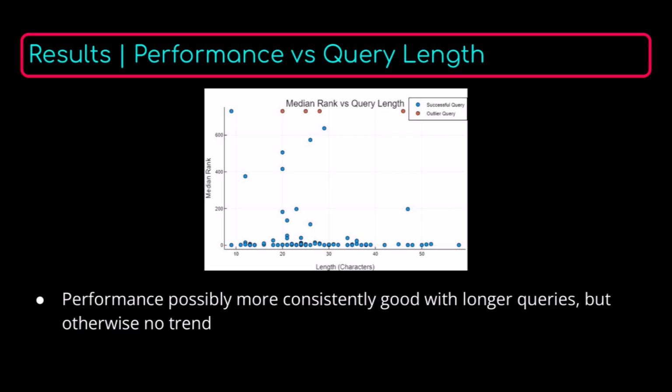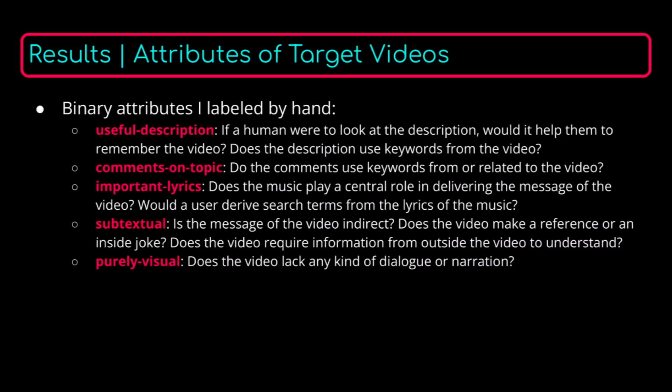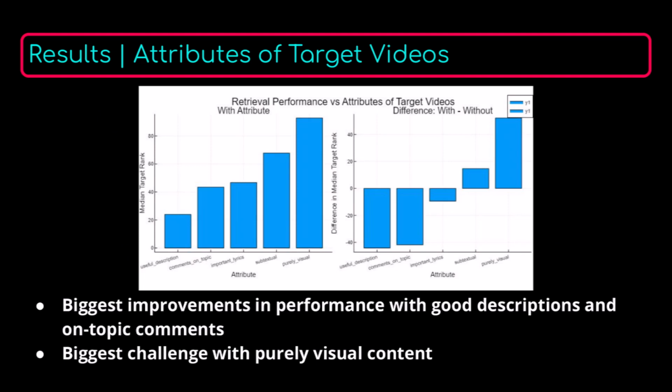I took a look at how performance was related to query length and didn't really see a strong trend. I went through and watched all of the query targets and I manually labeled them with these 5 attributes. If you want to take a look at the criteria that I used to make the judgment, you can go ahead and pause the video and read the slide right now. I wanted to understand how retrieval performance was related not only to the retrieval methodology that was used, but also to the properties of the targets themselves.